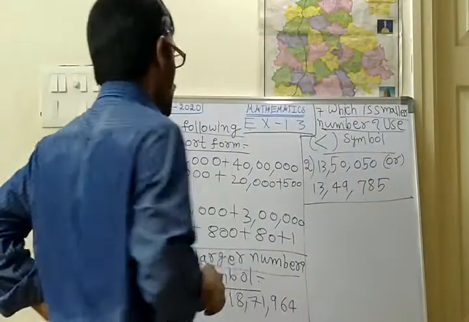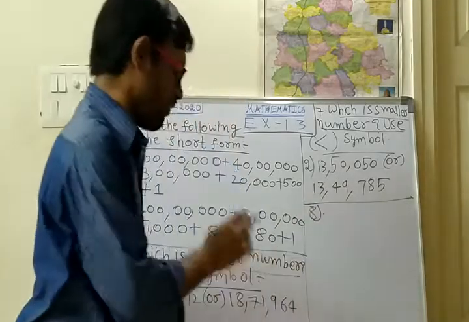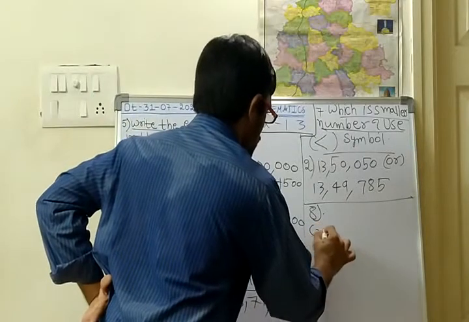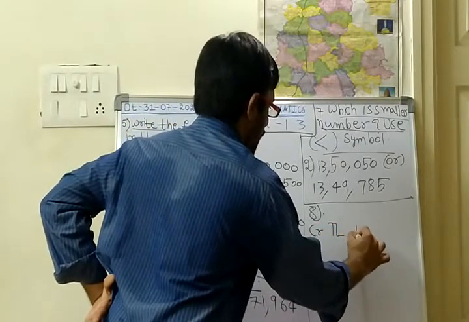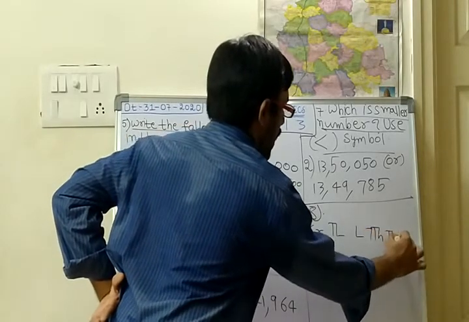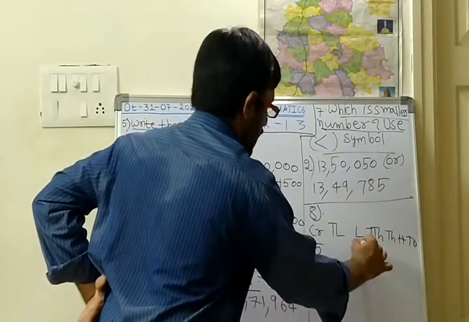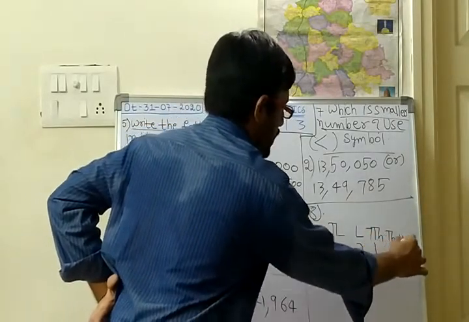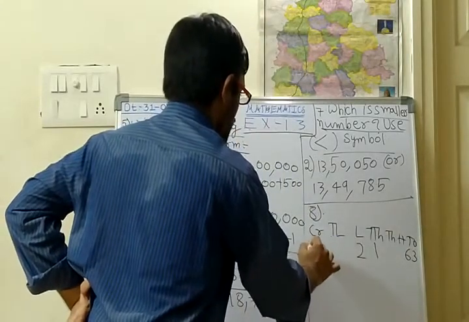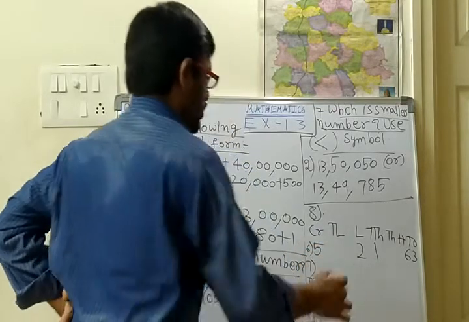So these are the seventh bit, and in the eighth bit you write down five numbers. So like this: crores, 10 lakhs, lakhs, 10,000, thousand, hundreds, tens, ones. In this, crores 5, lakhs 2, 10,000 1, tens 6, ones 3. So 6, 7, 8, 9, 10. Like this you write down.